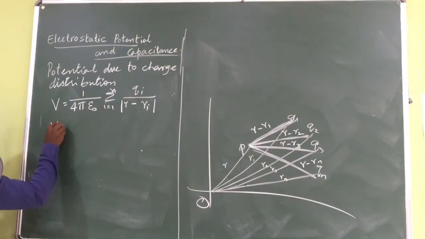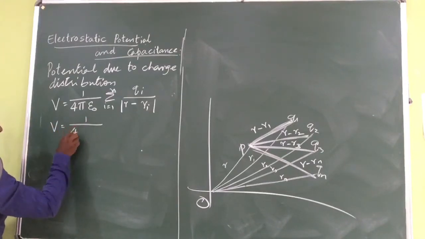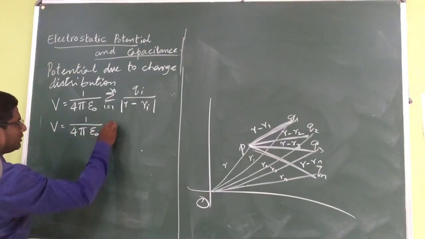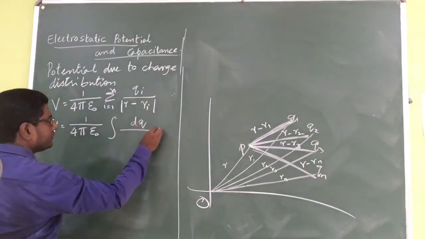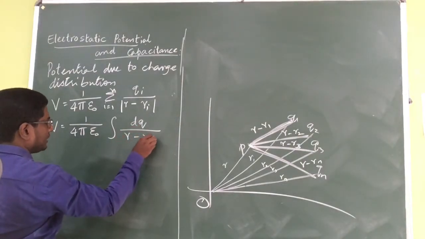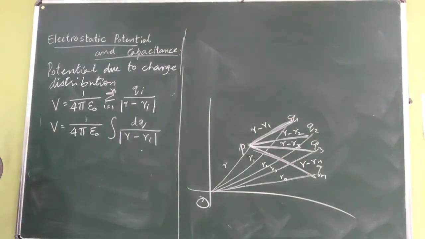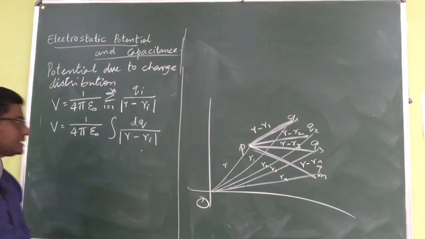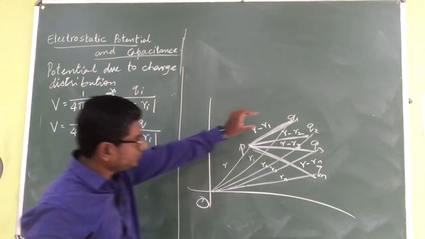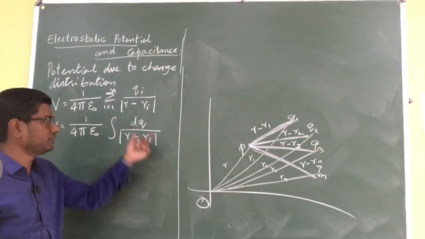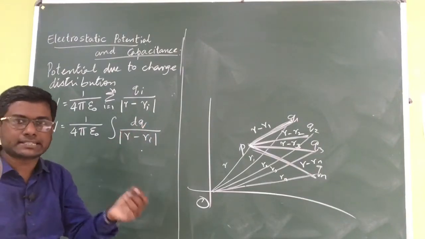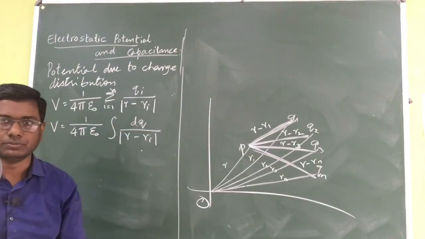So V is equal to 1 by 4 pi epsilon naught integration of dq divided by the mod of R minus Ri. Again, it is the same thing. Instead of having small individual charges, the charge is scattered all over the place in the form of very small bits, dq.